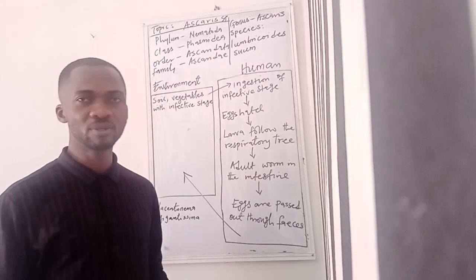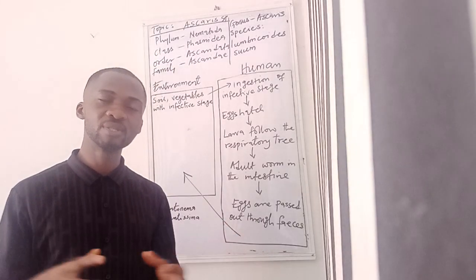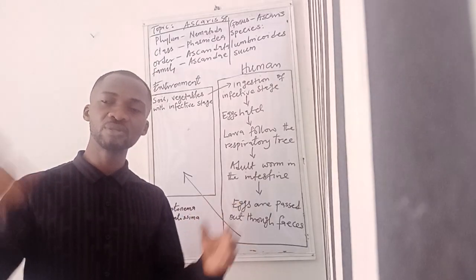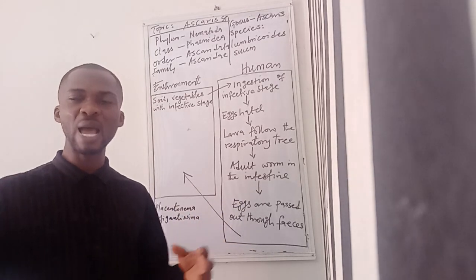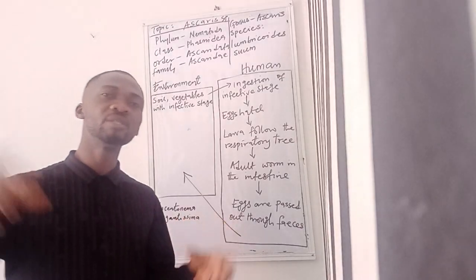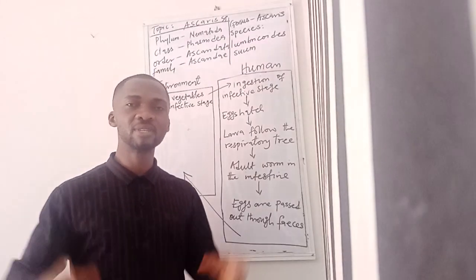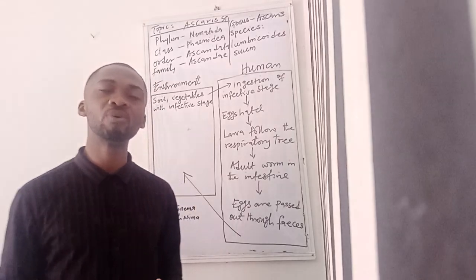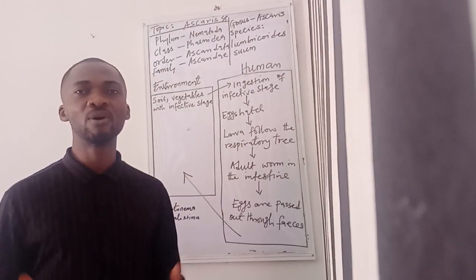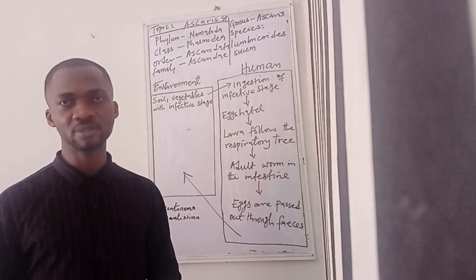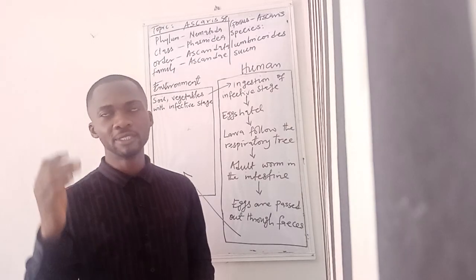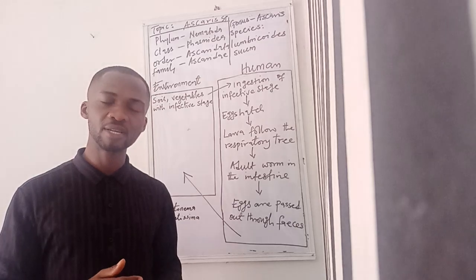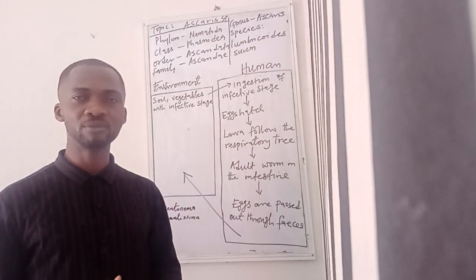And when this happens, it reduces the rate of absorption and also reduces the absorptive area within the small intestine. That means absorption generally will be inhibited for somebody who has Ascaris lumbricoides. Ascaris has also been implicated in the perforation of the intestine.